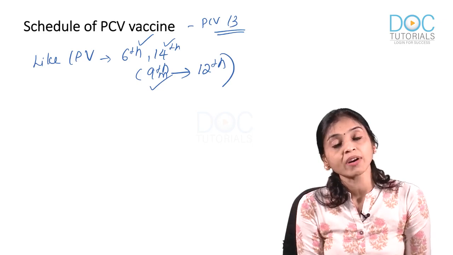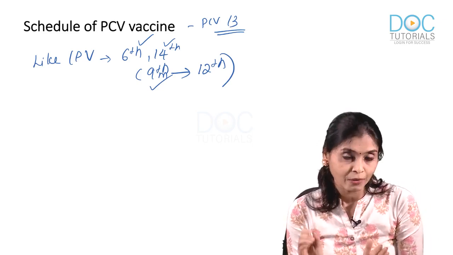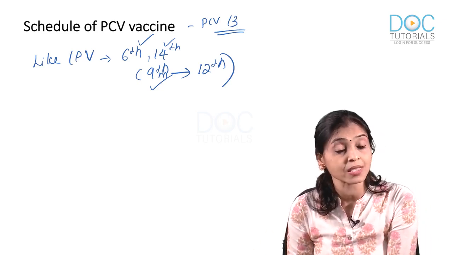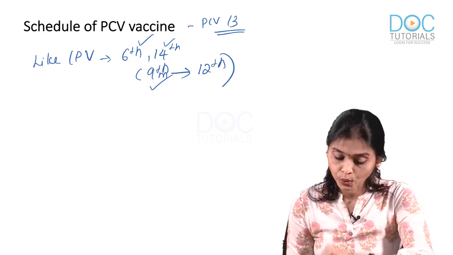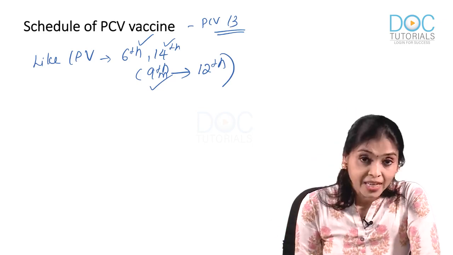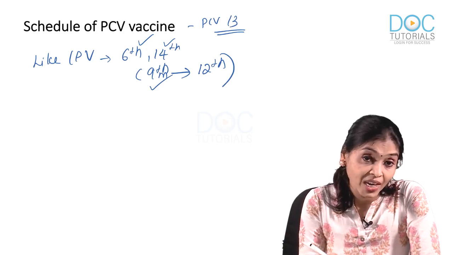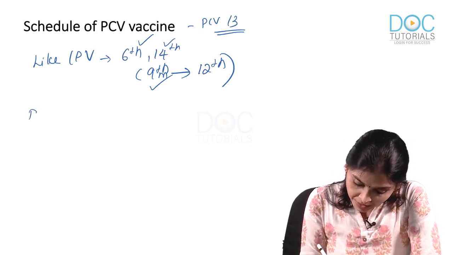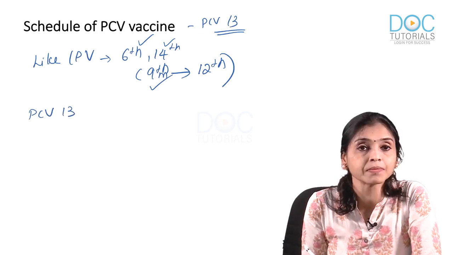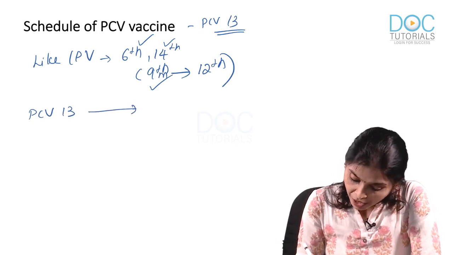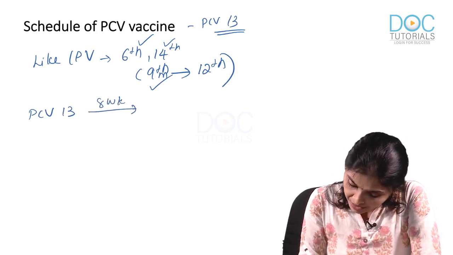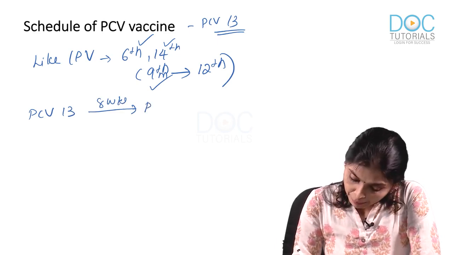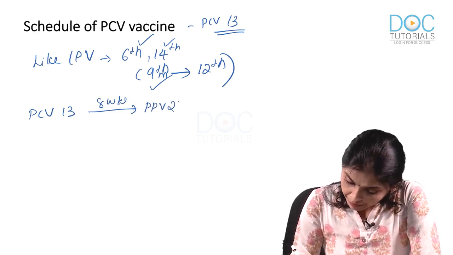Now the question is, what if the child is developing nephrotic syndrome and you are about to start this child on steroid? How do you schedule the rest of the vaccination? If that child has not taken primary immunization, then you start PCV 13, then after 8 weeks, you give PPV 23.